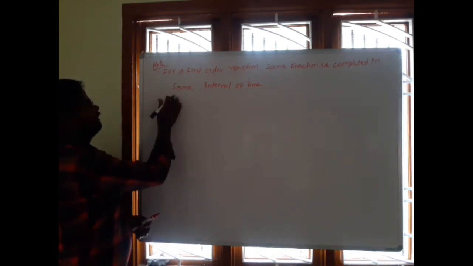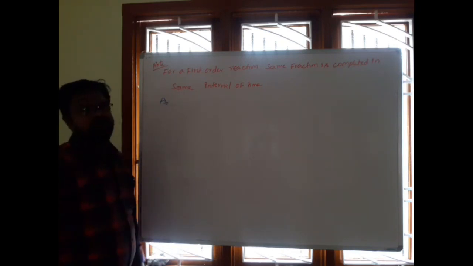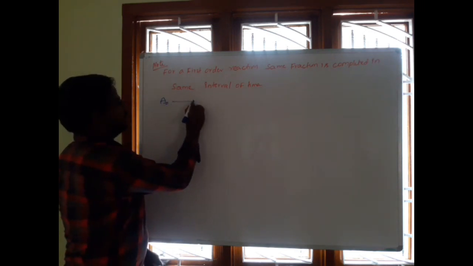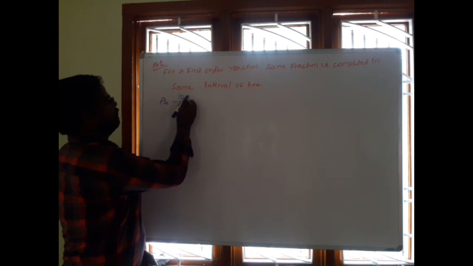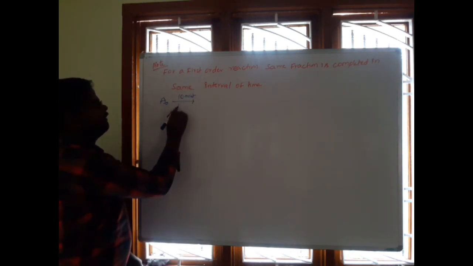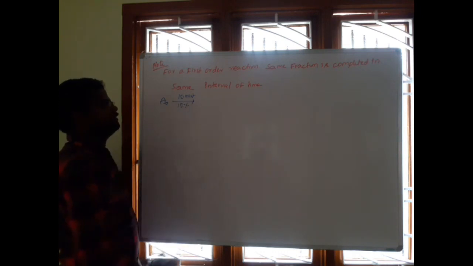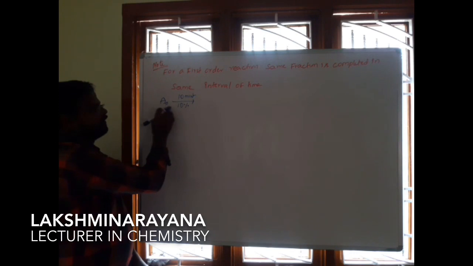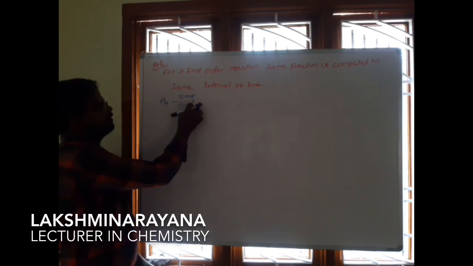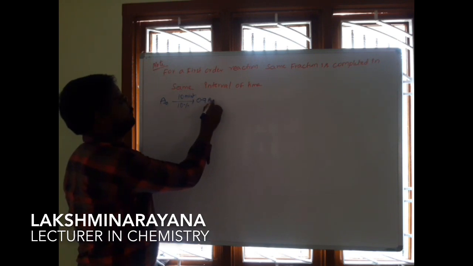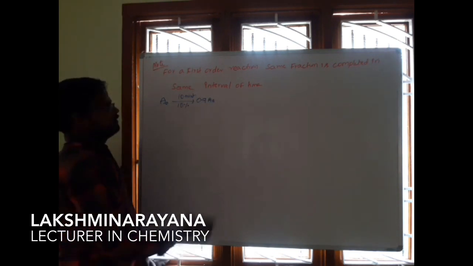Initially the concentration of reactant is, take it as A naught. Suppose in a time of 10 minutes, 10% of A is decomposed, then how much is left? 0.9 into A naught.